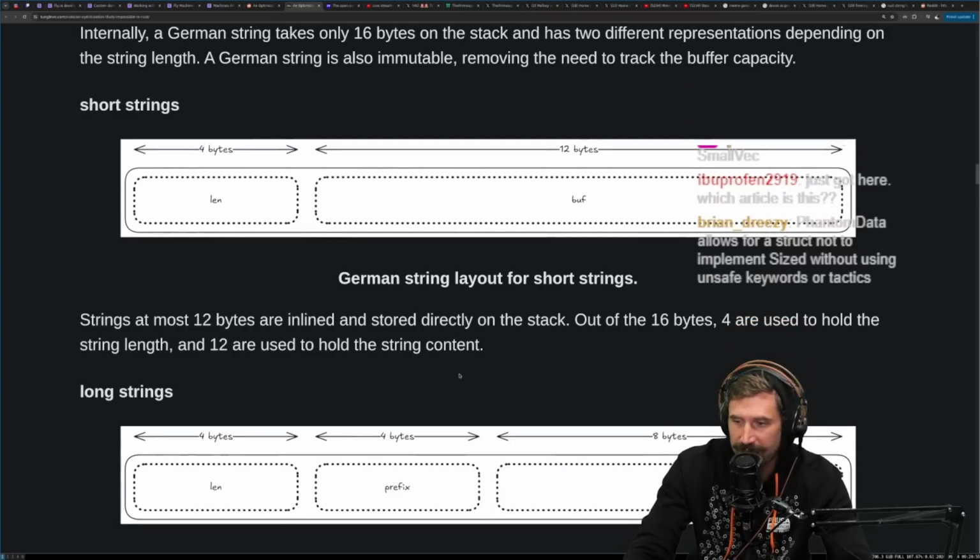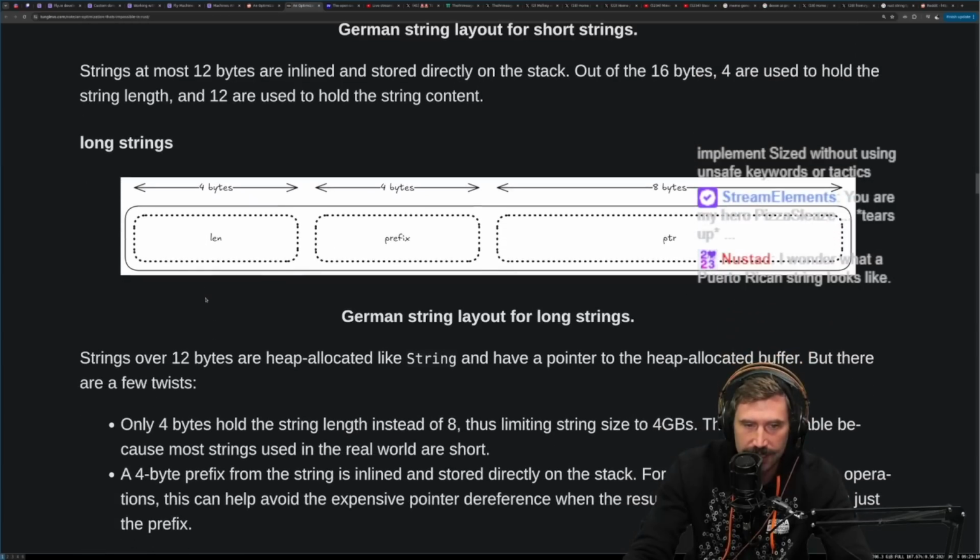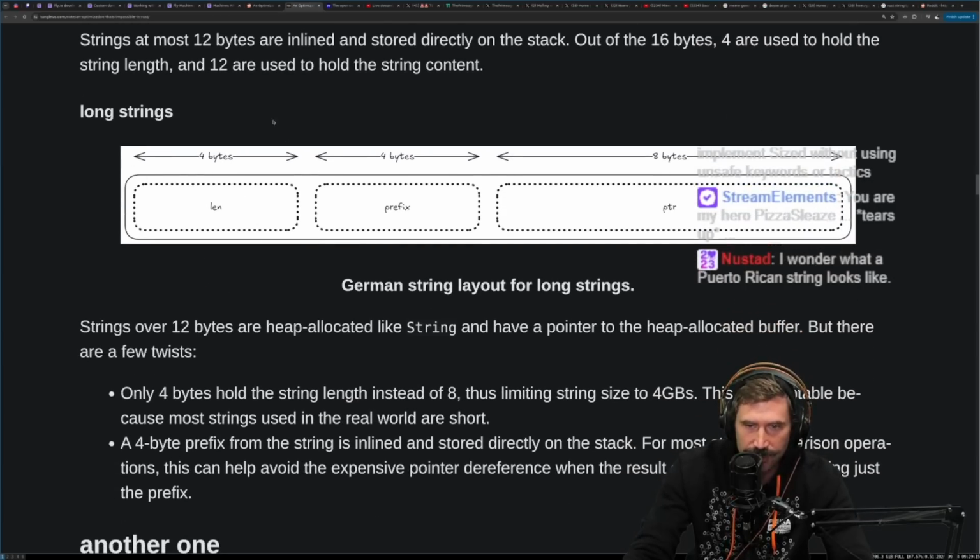Oh, is it just like small vec? Is small vec also this exact same thing? Okay. Awesome. German string layout for short strings. Strings at most 12 bytes are inlined and stored directly on the stack. Out of the 16 bytes, 4 are used to hold the string length and 12 are used to hold the string content. Nice. Long strings.